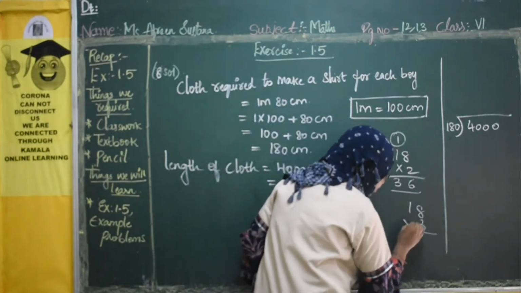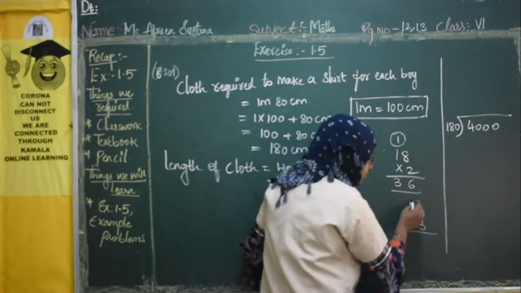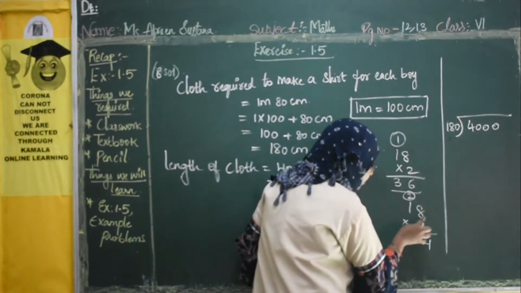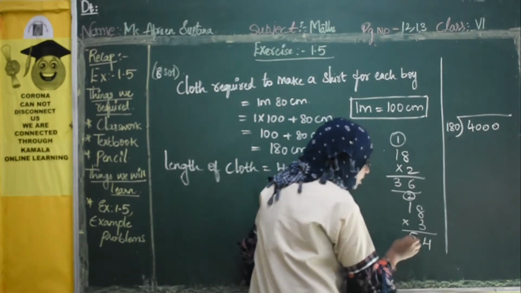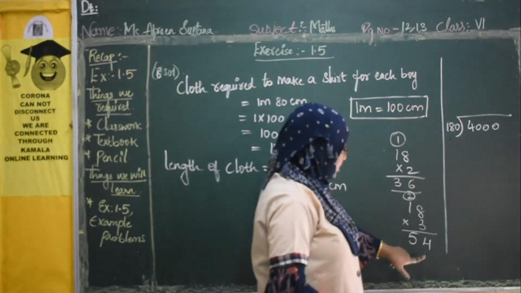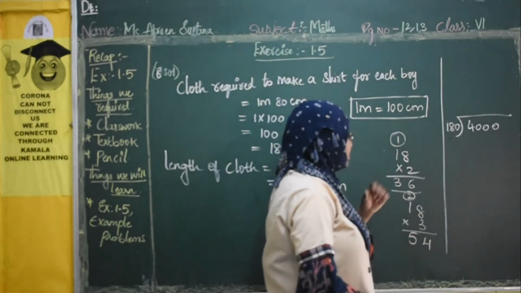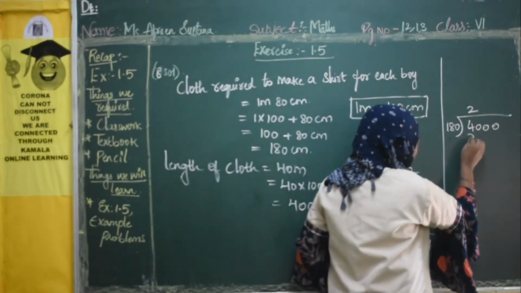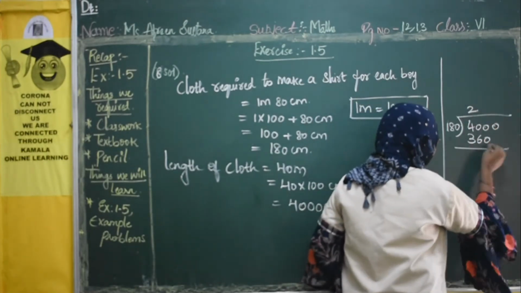52, right? 3 8s are 24. 3 1s are 3, 4 5. See, we got here 40, whereas 8 is 30 and this is 50. So we will take the lesser number, that is 36. 18 2s are 360.